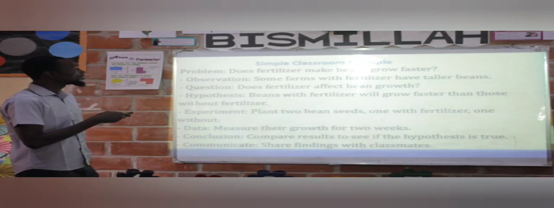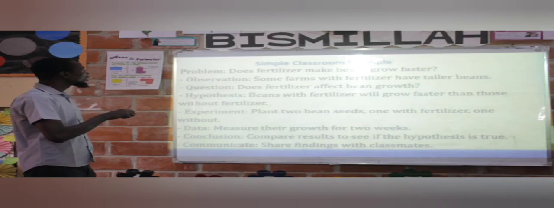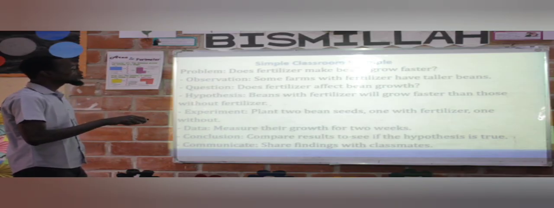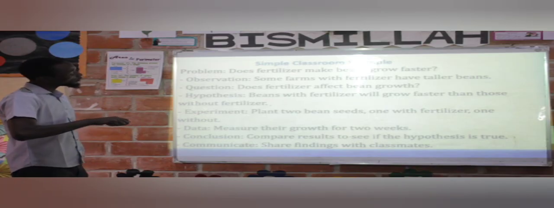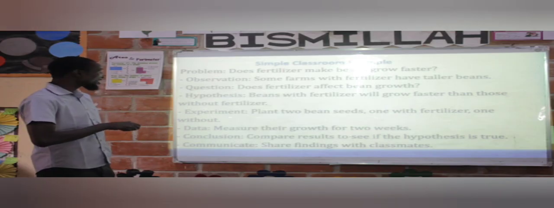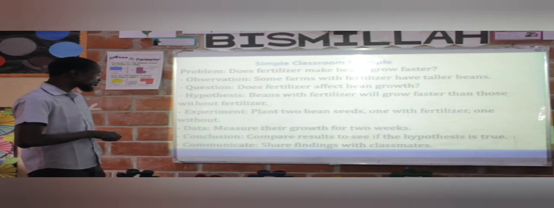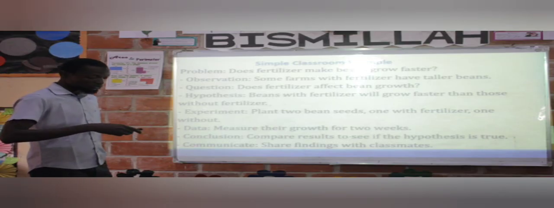Observation: some farmers with fertilizer have taller beans. Question: does fertilizer affect the growth? Hypothesis: beans with fertilizer will grow faster than those without fertilizer. Experimentation: plant two bean seeds, one with fertilizer and the other without fertilizer. Data: measure their growth for two weeks. Conclusion: compare the result and see if the hypothesis is true. Communication: now share the findings with your class.